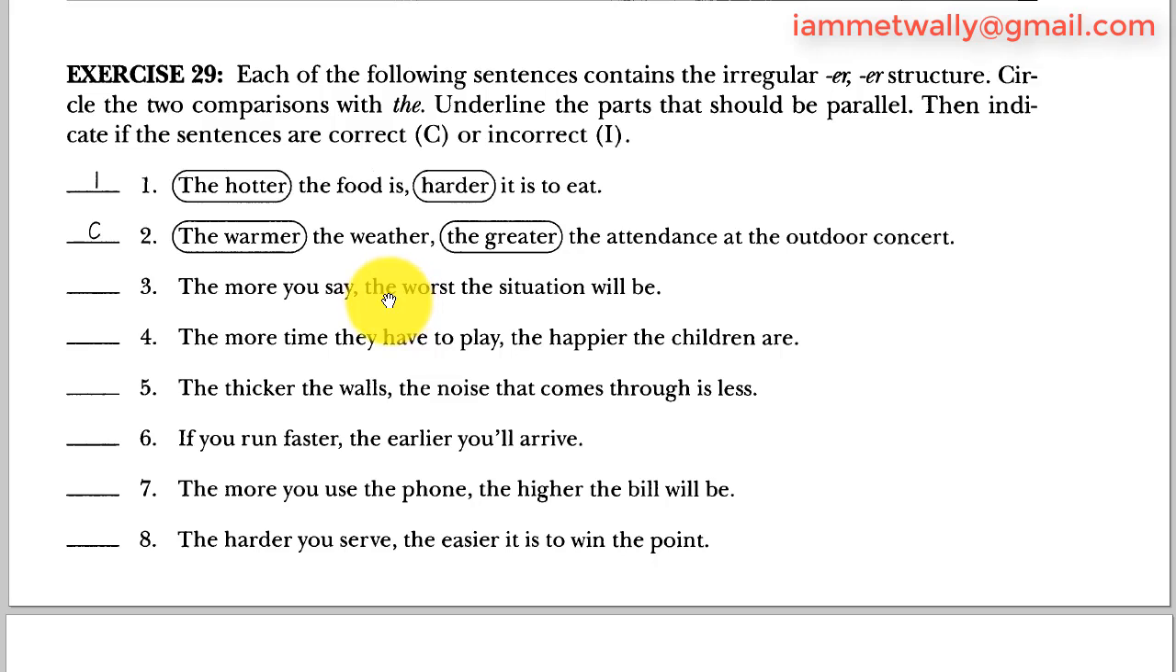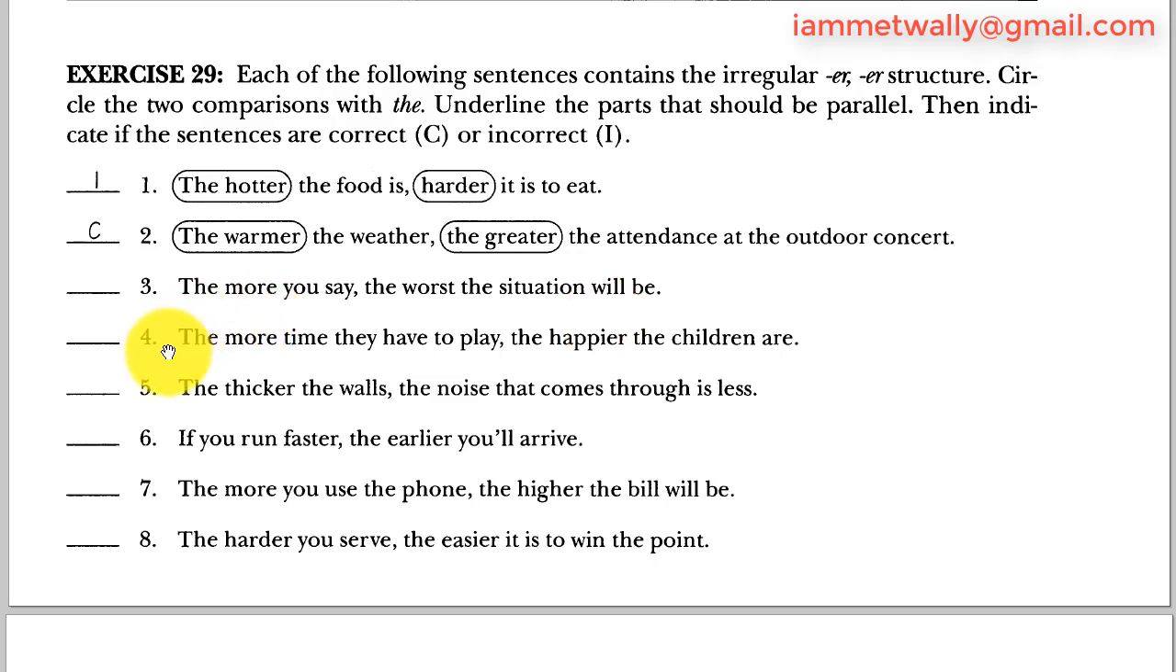In the second part, the situation is the subject, will be is the verb, but here we have worse, not the superlative, while more is comparative. So I have to change superlative to comparative. It should be: The more you say, the worse, not the worst. The worse the situation will be, not the worst, to be comparative.